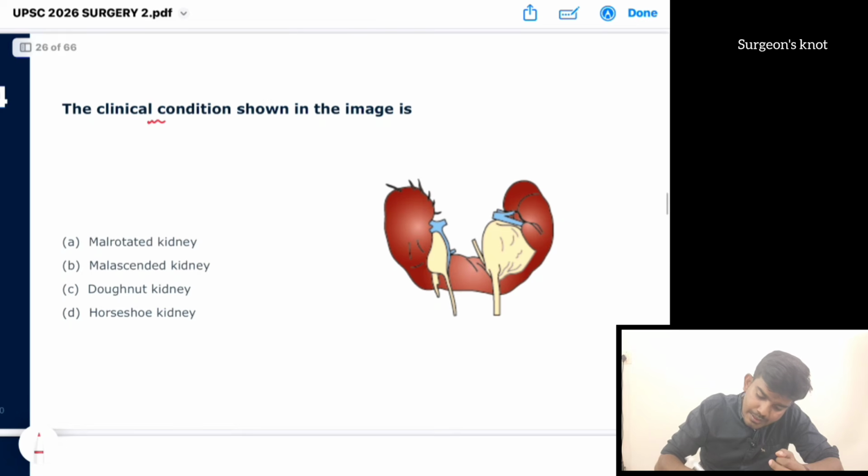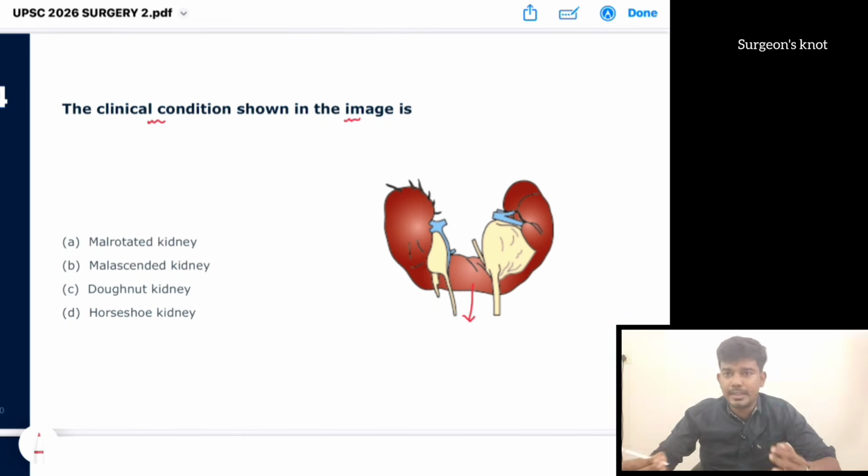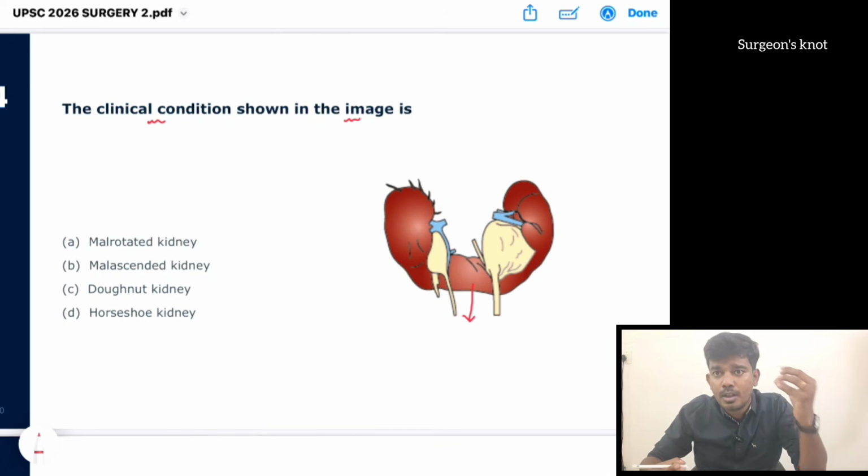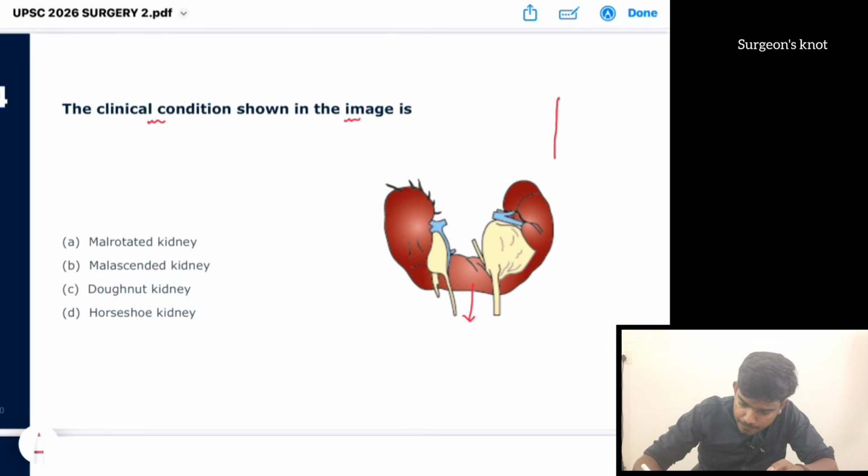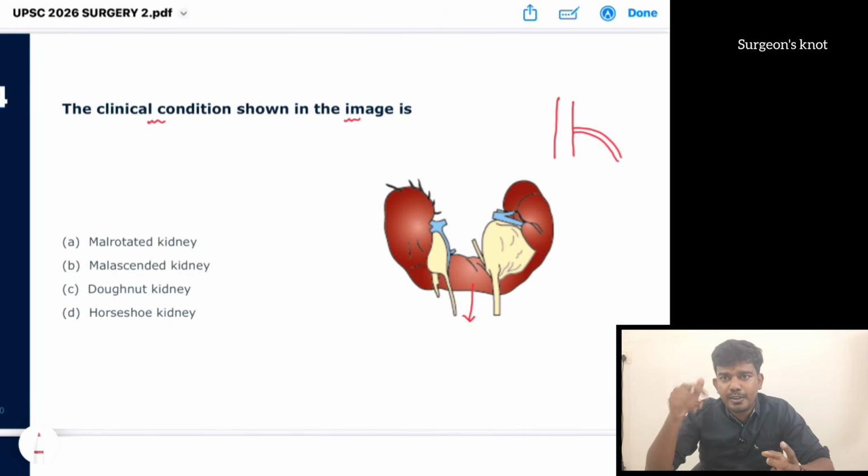The clinical condition shown in the image. In the image they have given, there is a fused kidney. Lower pole of kidney is fused. Okay, usually kidney will be at a lower level, so it has to ascend from below. While ascending, the fused lower edge of the kidney is there. From the aorta, what comes off is the inferior mesenteric artery, so above that it can't go. So this inferior mesenteric artery prevents the ascending of this fused lower pole.